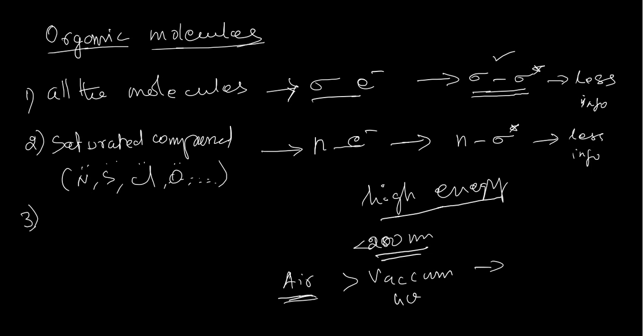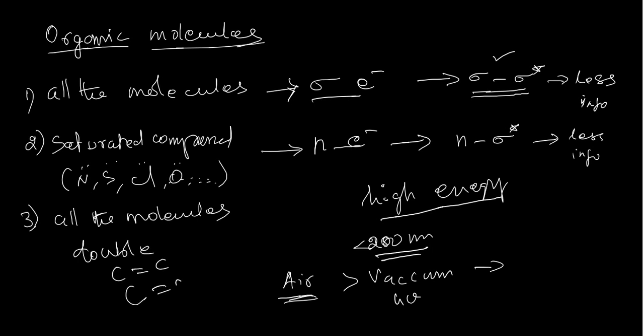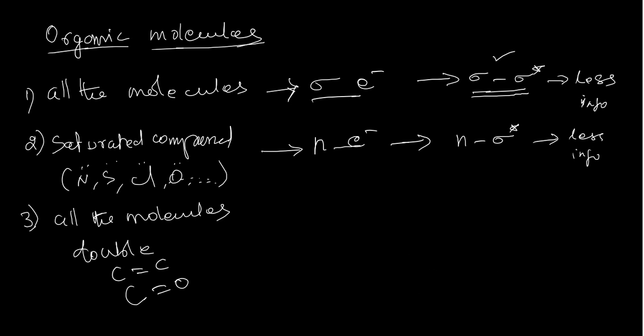Third, all the molecules with a double bond, it may be a C double bond C or a C double bond O, are expected to show a pi to pi star transition.